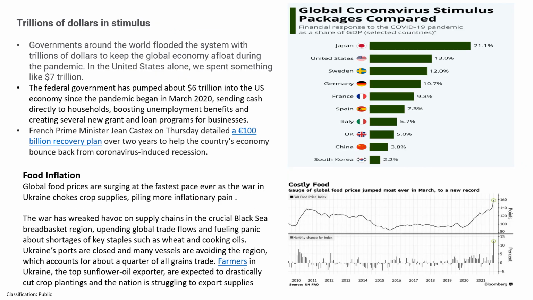Going ahead, one important point that I would like to discuss is trillions of dollars of stimulus that various governments across the world, from France to, let's say, Germany to United States to United Kingdom, all governments flooded the system with trillions of dollars to keep the global economy afloat during pandemic. So in United States alone, they spent something around $7 trillion. Similarly, if you see the French Prime Minister, 100 billion recovery plan, it is a news of around 2020, and they put a 100 billion recovery plan.